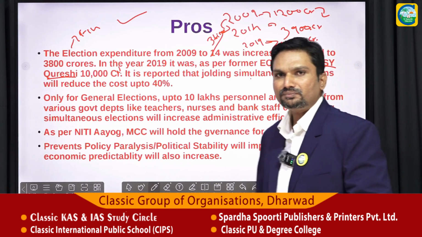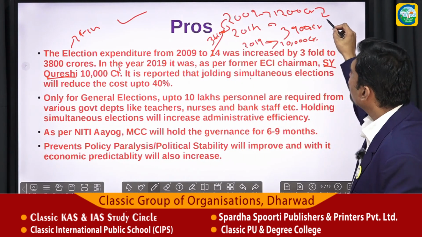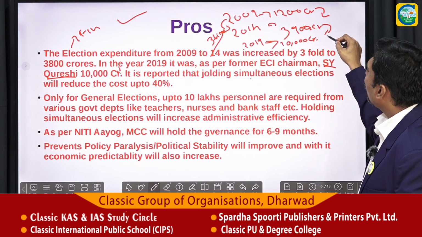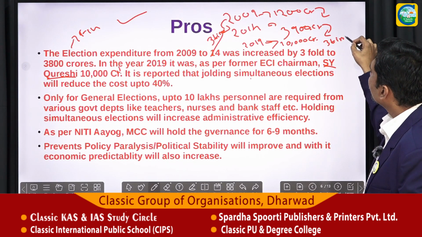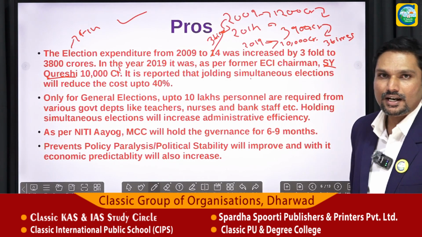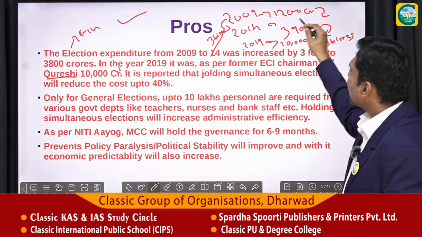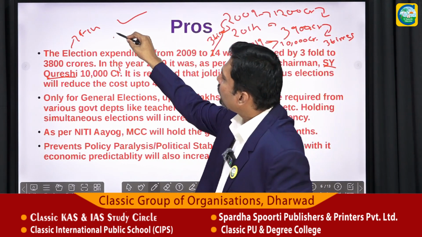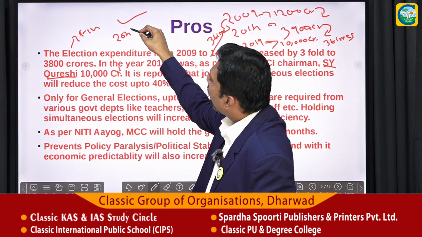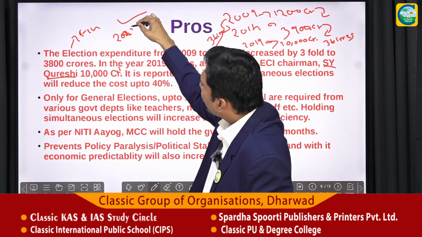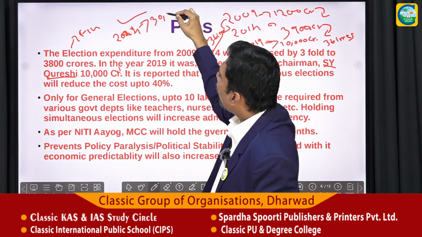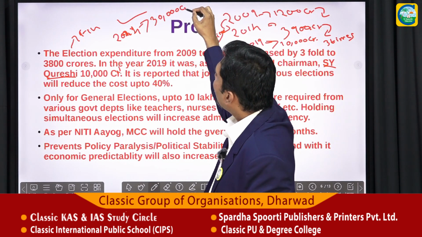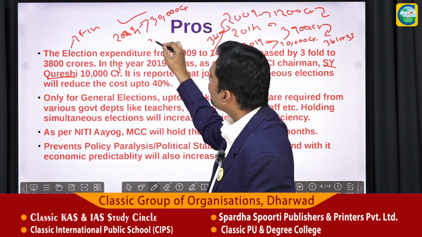10,000 crore. This is what he said. Now, if you calculate, this is almost an increase of 3 times again. And going by this standard, if we extrapolate the numbers for the elections of 2024, it is generally believed that the expenses have now shot up to 30,000 crores, which is again 3 times higher than the last time.